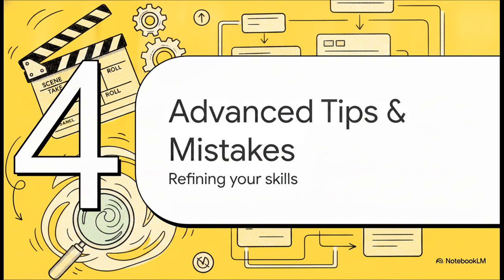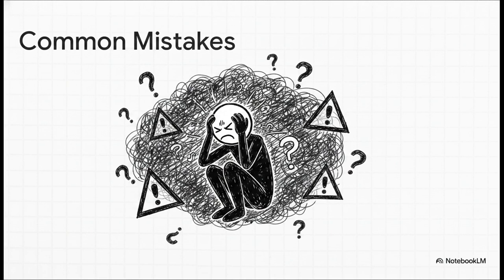Section 4. Advanced Tips and Mistakes. Refining your directorial skills. Let's quickly review some classic mistakes you want to avoid. Giving super short instructions, not mentioning the audience, asking multiple unrelated questions all at once, forgetting the output format, or, honestly, the absolute worst one, just expecting the AI to guess what you mean. Expecting the AI to read your mind is a one-way ticket to generic, frustrating results.